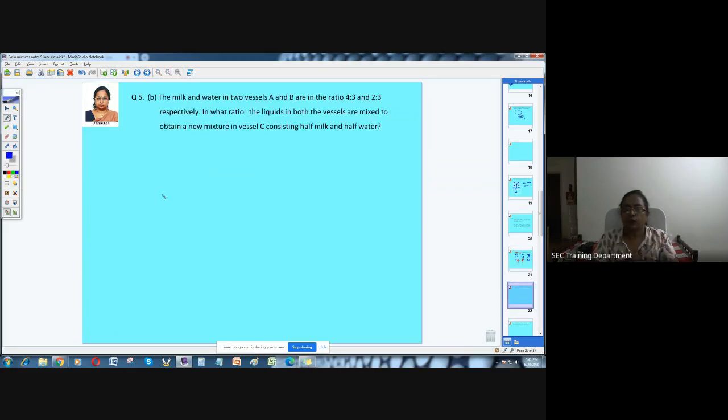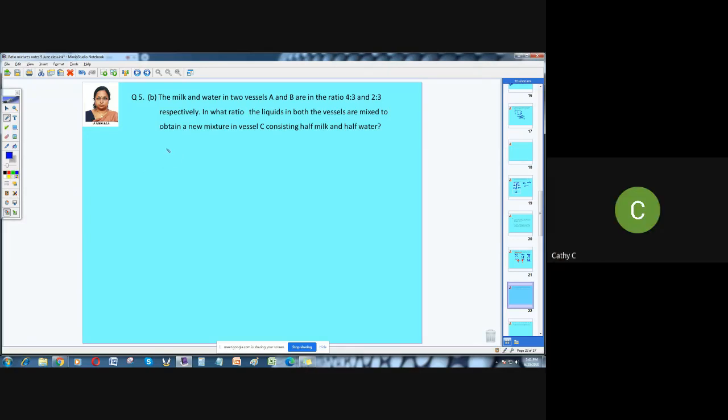Milk and water in two vessels A and B are in the ratio 4:3 and 2:3. In what ratio should the liquids in both vessels be mixed to obtain a mixture in vessel C consisting of half milk and half water? Again, go for the process. I always keep saying, just give me the process first. What am I supposed to do?